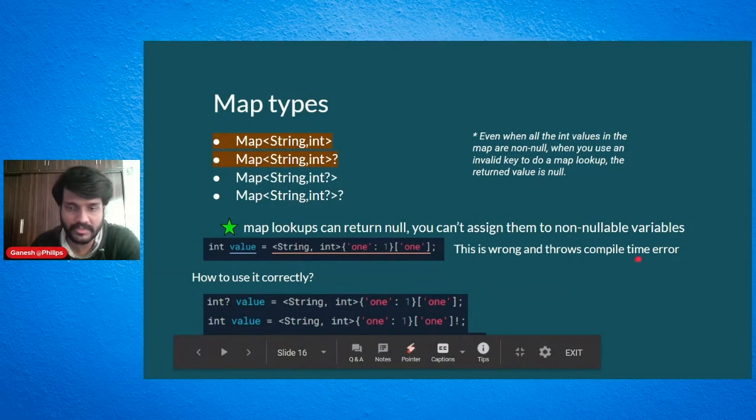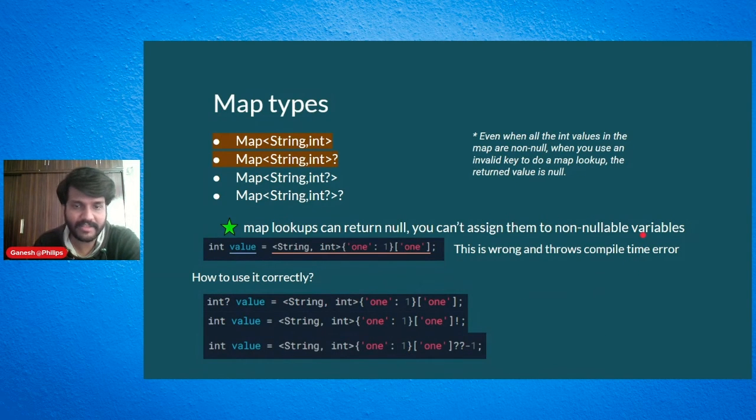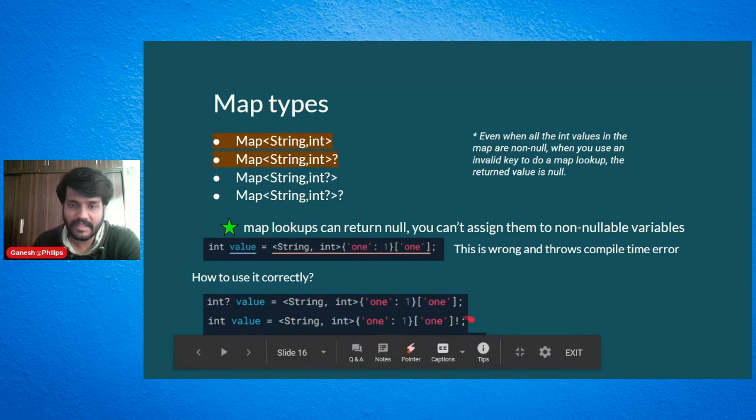So how to use this correctly? There are three ways to use it correctly. One is you can create a nullable variable. The second one is, if you are sure that it cannot be null, then you give that exclamation mark, which I talked about earlier. Or else you can use that null aware operator, wherein you say that if it is null, you return another value. So there are three different ways. The least used should be the exclamation operator. The other two are fine.